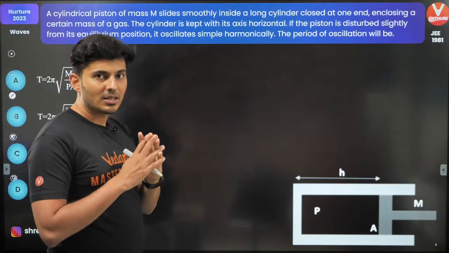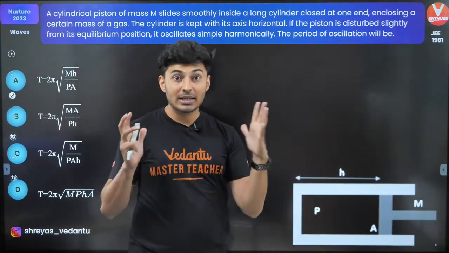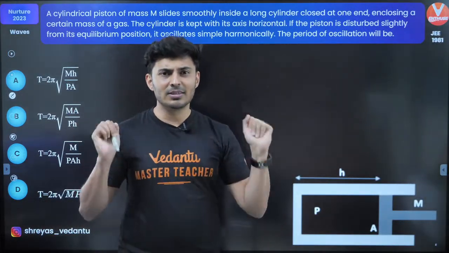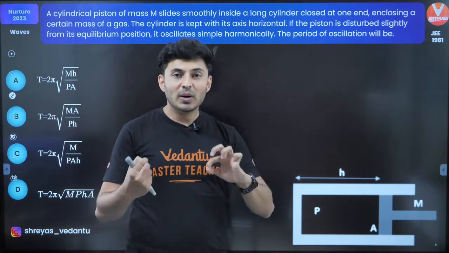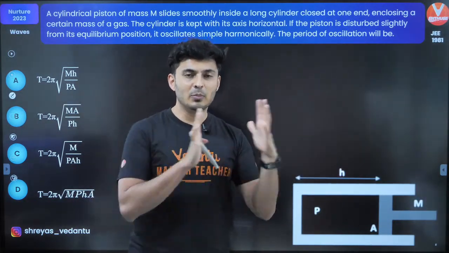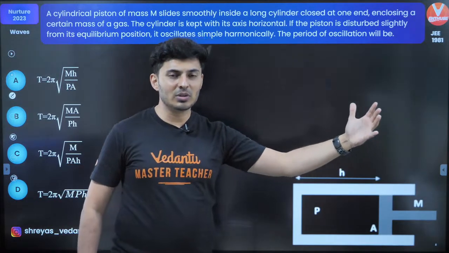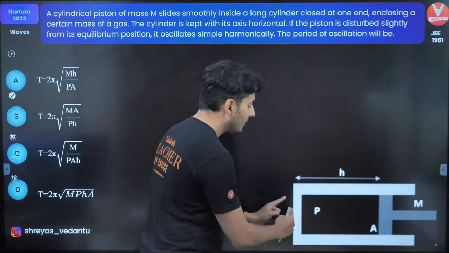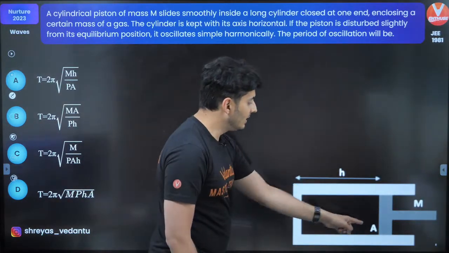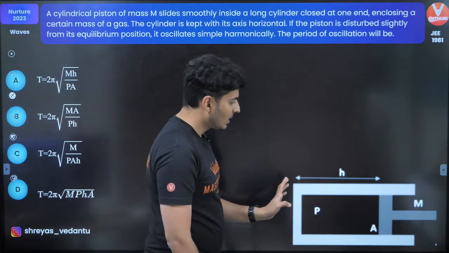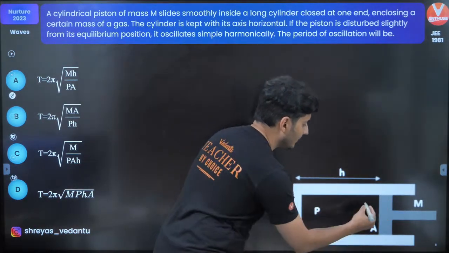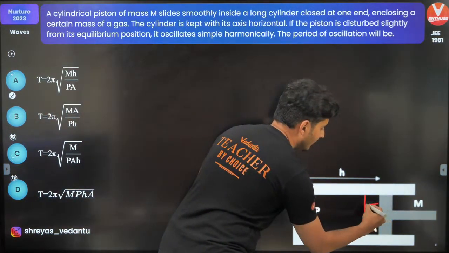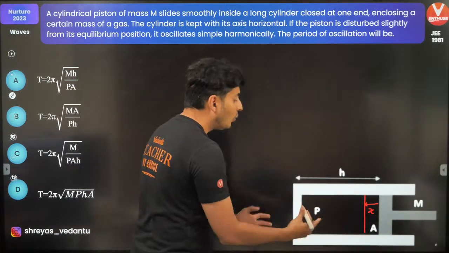In these kind of questions, where there is a gas trapped inside and it's a thermodynamic kind of question combined with SHM, you need to disturb the system slightly, find out what is the force which pushes it back and propels it back so that it comes back to the mean position, which acts like the restoring force. So here is what I'll do. Right now the pressure is P. The cylinder has a length of H. If I move the piston slightly over here, if this is my displacement X, what will happen?